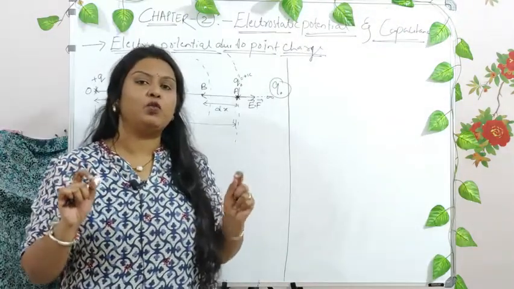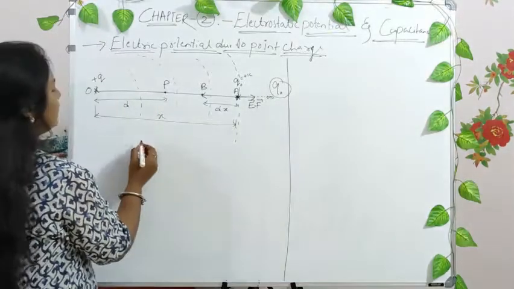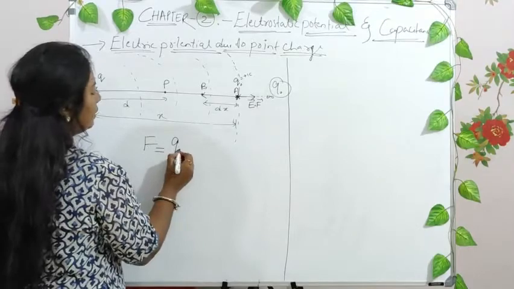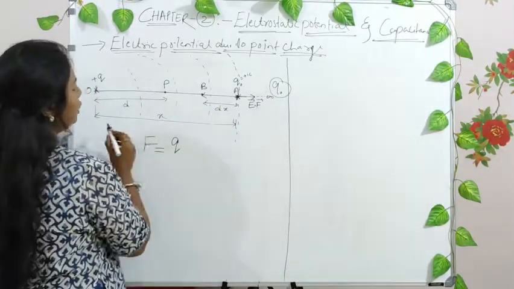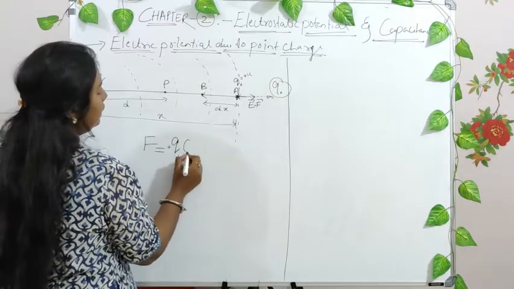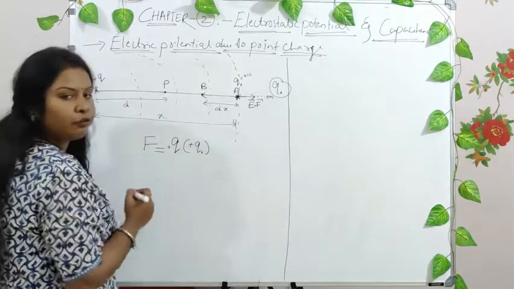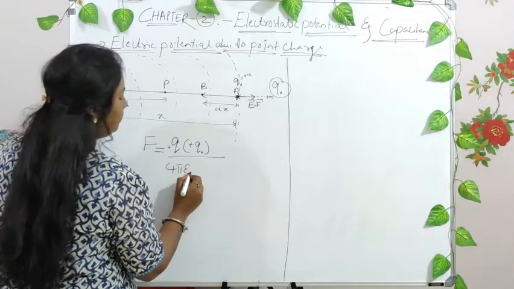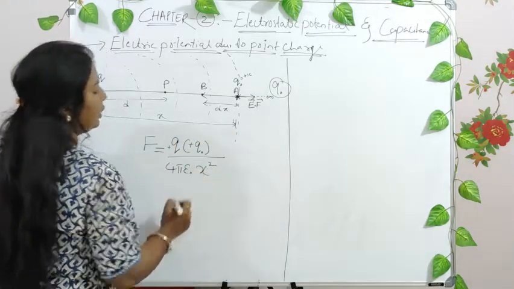Now you tell me, what is the force between the 2 point charges? The force experienced between both the point charges is given by Coulomb's law. Between the two charges, one is plus Q, and it is also a plus test charge, that is Q naught. The magnitude of the two charges, divided by 4 pi epsilon naught, and the distance between them, it is x square.